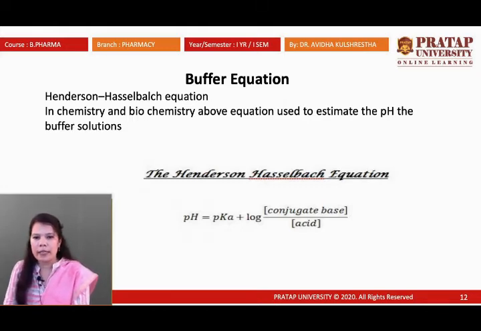The conjugate base and acid relation you already know: suppose HCl or H2SO4, we just remove a proton and the remaining species will be the conjugate base. Suppose H2SO4 we dissociate and H plus ion is removed and HSO4 minus remains. So the HSO4 minus will be the conjugate base and the acid will be H2SO4. The square bracket shows concentration. So the concentration of conjugate base and acid we have to maintain, and the logarithm value we have to calculate.